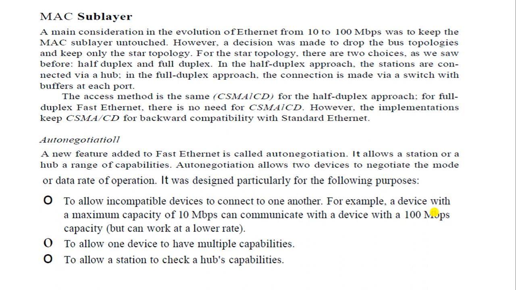In that case, the rate has to be lowered so that both the devices can connect as well as communicate with each other. Because of that, we use auto negotiation to allow one device to have multiple capabilities and also to allow a station to check a hub's capabilities.